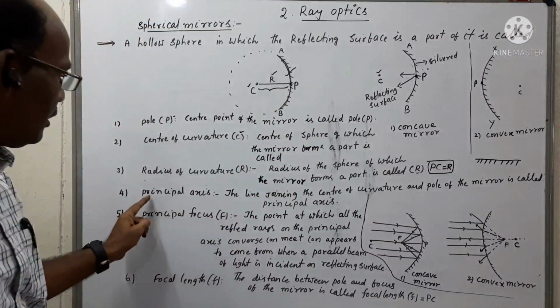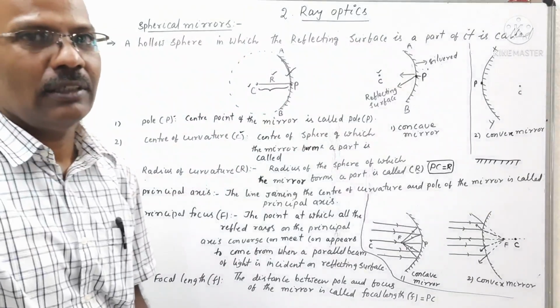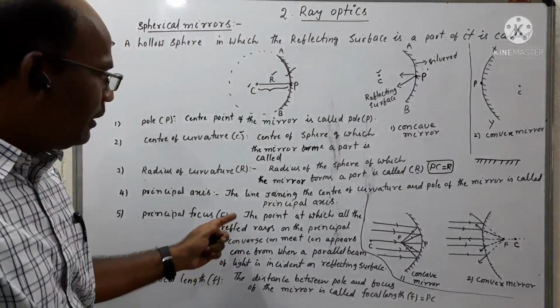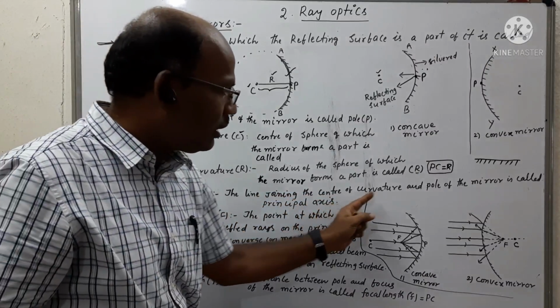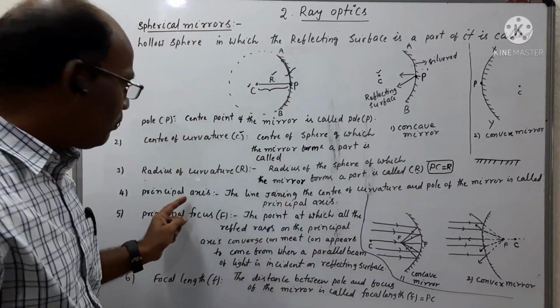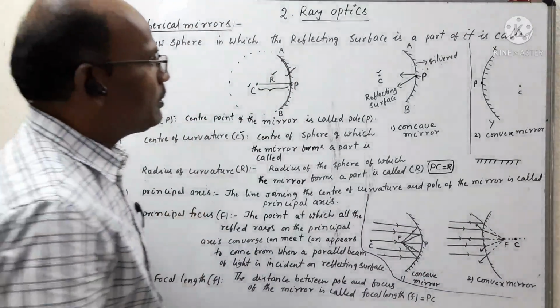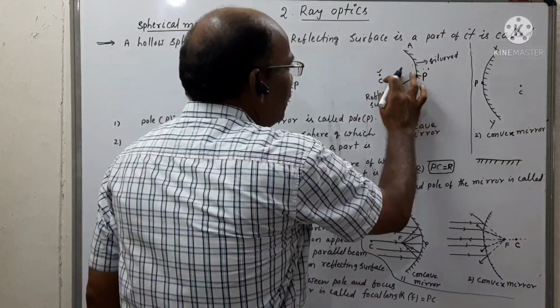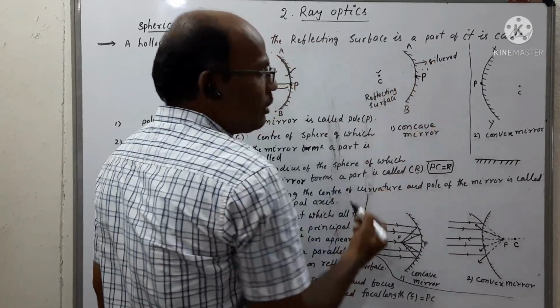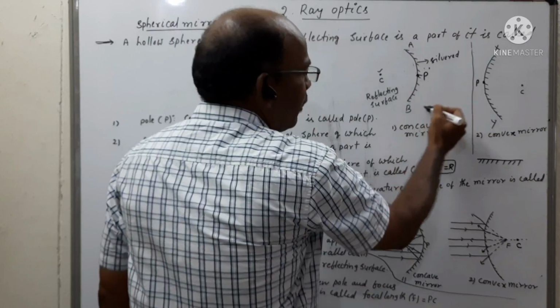And the next one is principal axis. What is principal axis? The straight line passing through the center of curvature and pole of the mirror is called the principal axis. Here we are observing that this is the center of curvature of the given concave mirror, and P is the pole of the mirror.